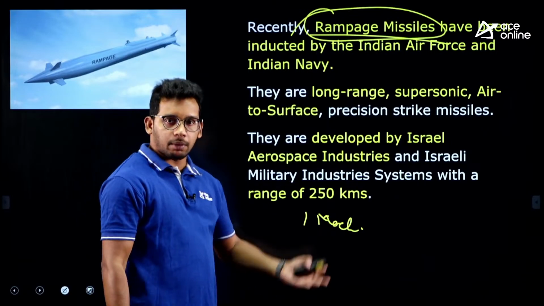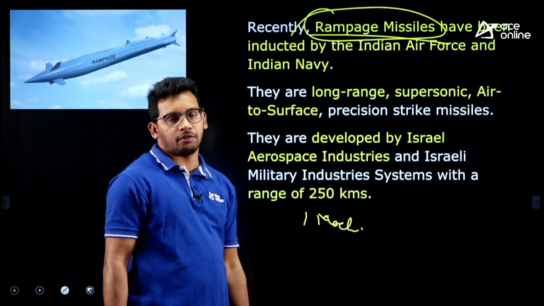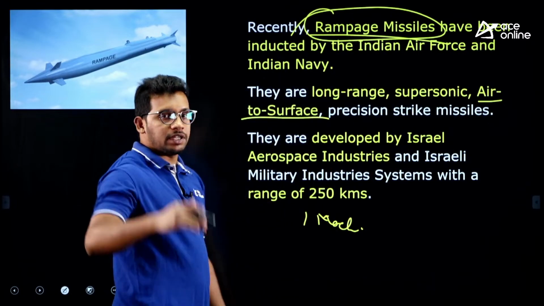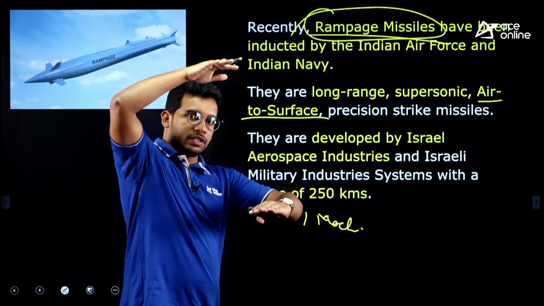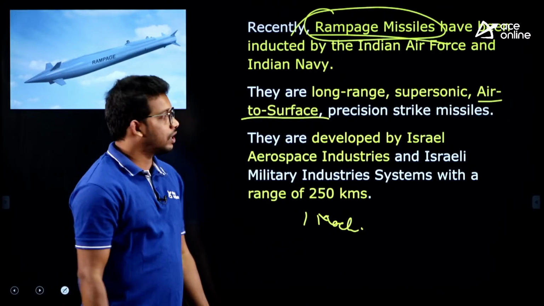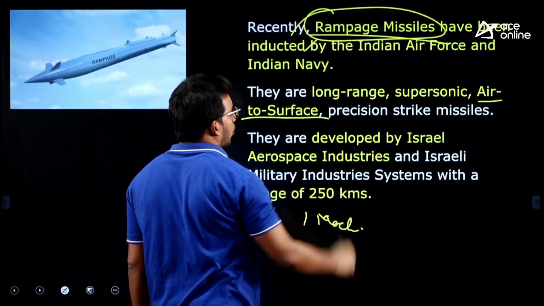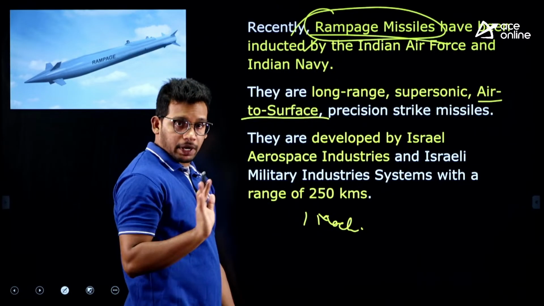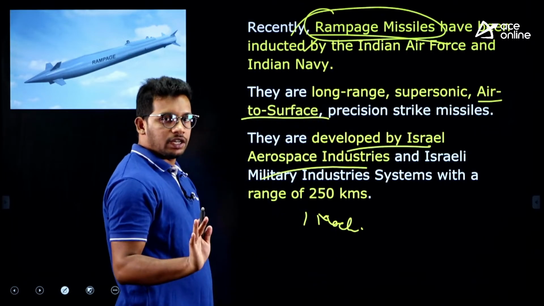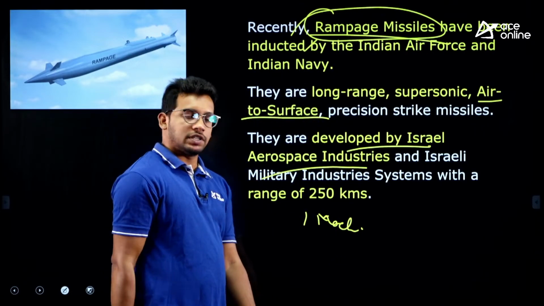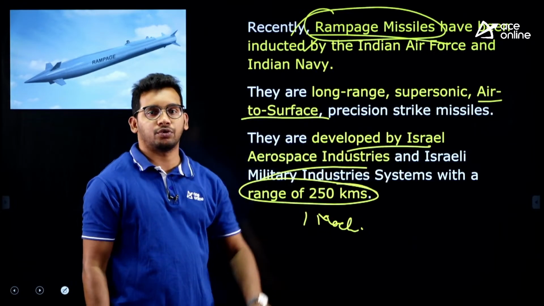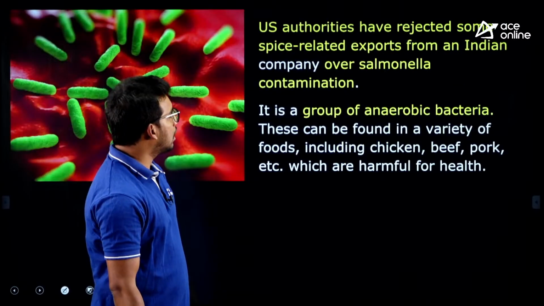So more than 1 Mach, supersonic means higher than the speed of sound, and also air to surface missiles, that means from air to land. So from the air they can shoot out the targets, right. The Indian government has deployed this, and it was developed not by India but by Israel Aerospace Industries. So it is not indigenous, we have deployed it from Israel, and the range is 250 kilometers. So it can hit the target up to 250 kilometers, alright.